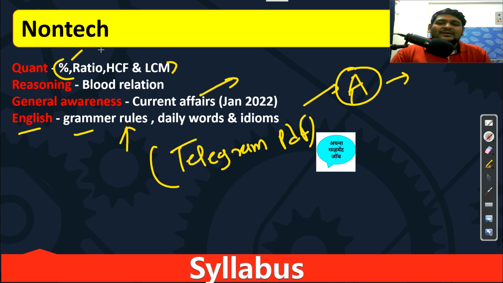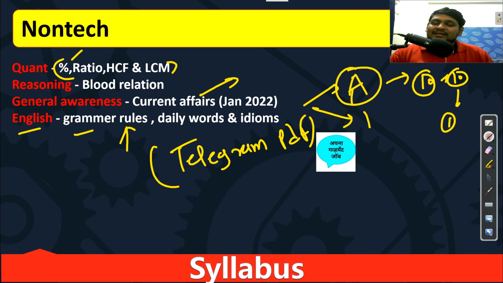Suppose you complete percentage. In the PDF we have mixed questions. 10 questions will be there of 10 topics. Suppose one question is of percentage. You can solve this question like that, or just view the questions. So you will get to understand how questions are asked in computer exams, right? Similarly, the reasoning PDF is there. You can read or practice from that.